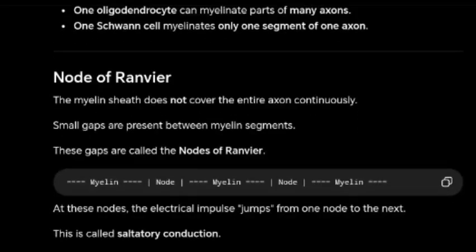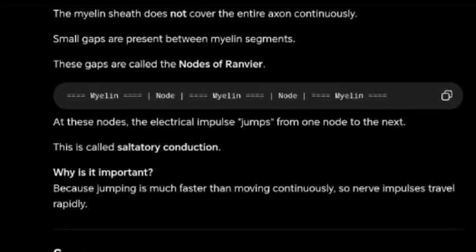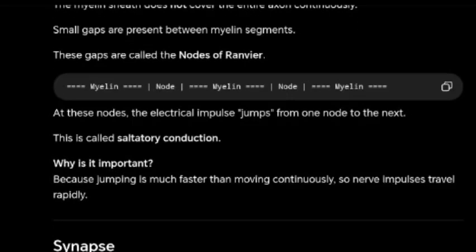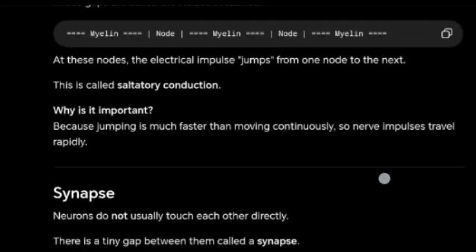The myelin sheath does not cover the entire axon continuously. Small gaps are present between myelin segments. These gaps are called the nodes of Ranvier. At these nodes, the electrical impulse jumps from one node to the next. This is called saltatory conduction. Why is it important? Because jumping is much faster than moving continuously, so nerve impulses travel rapidly.